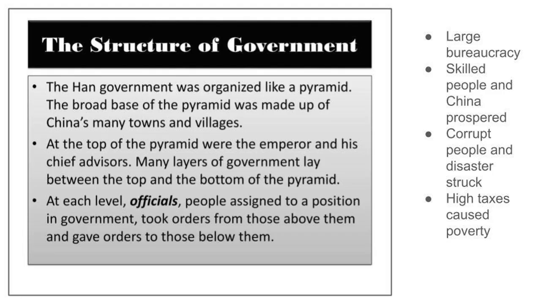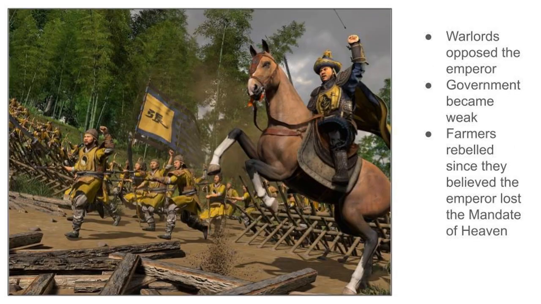The result was disastrous. High taxes plunged many families into poverty, and workers were forced to labor for long periods of time on public projects. Additionally, bandits attacked farmers in the countryside. All of this turmoil led warlords to oppose the emperor and fight against one another, causing the government to become weak and unable to protect farmers.